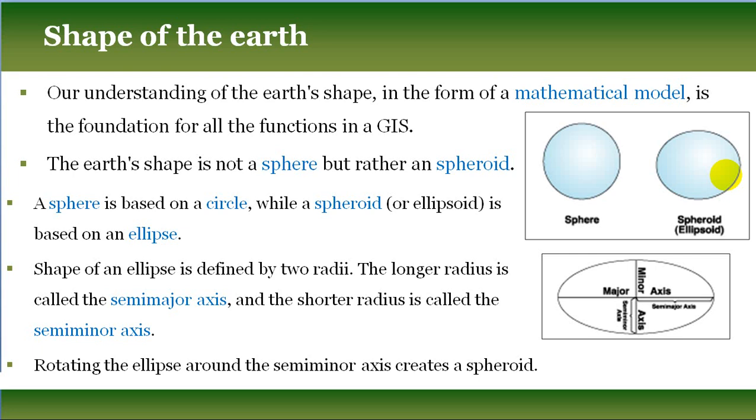However, for better accuracy and for a larger scale map, something like 1:10 lakh or larger, we should represent the earth as a spheroid to accurately represent every location on the earth's surface. So for a small scale map like 1:50 lakh, we may consider the earth as a sphere, but for a larger scale map we should consider the earth as a spheroid for better representation.